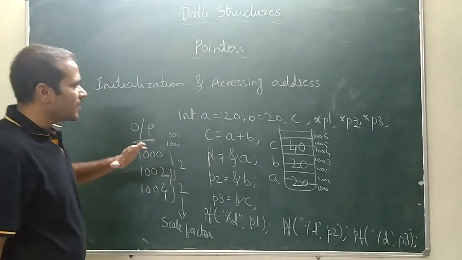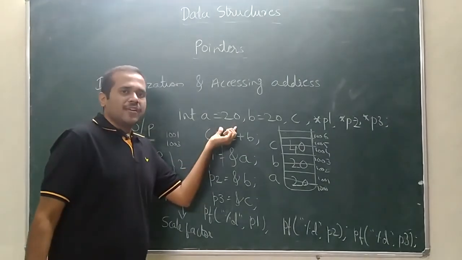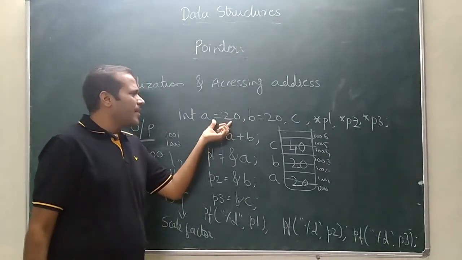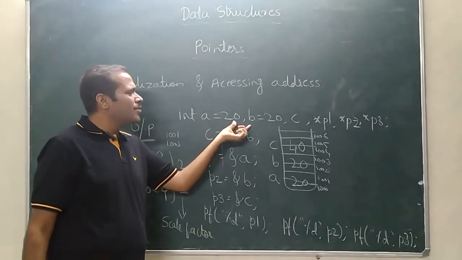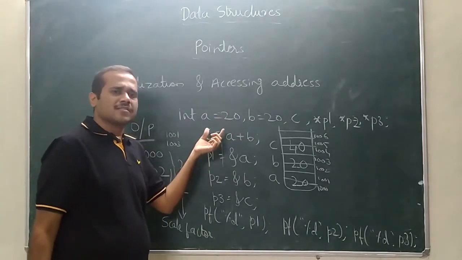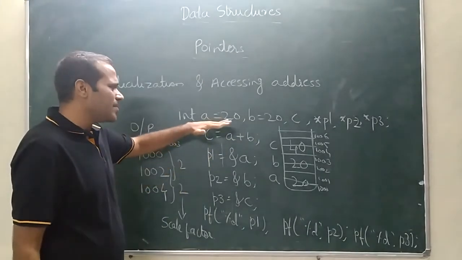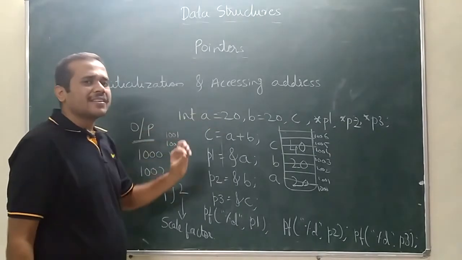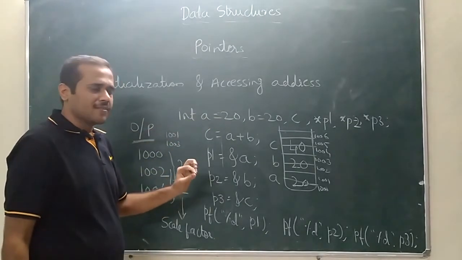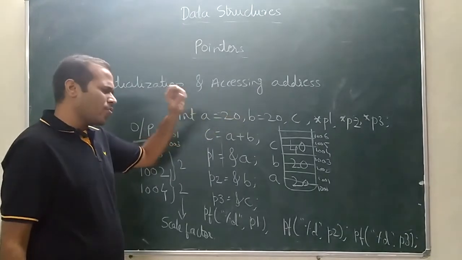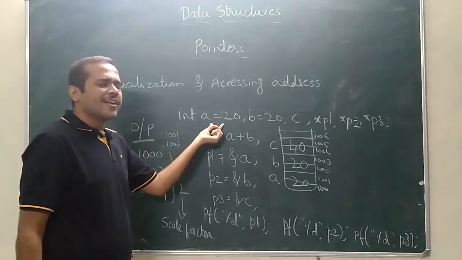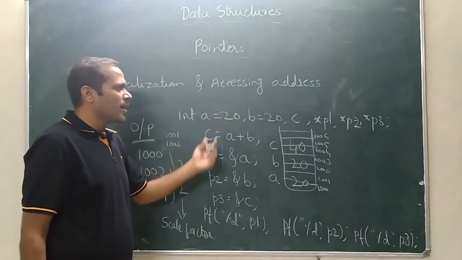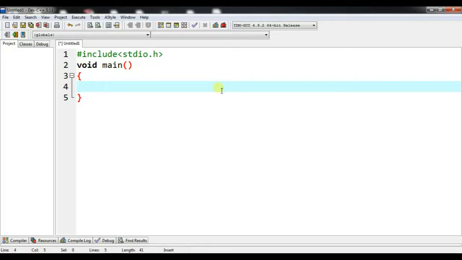Remember, we can assign an integer variable's address to a floating point pointer, no problem, but you will get a warning, actually it is not valid. The program will be executed. We will execute and see how the output will be.